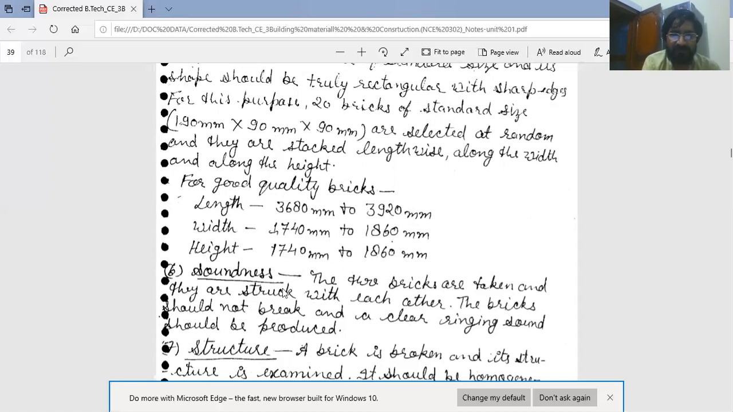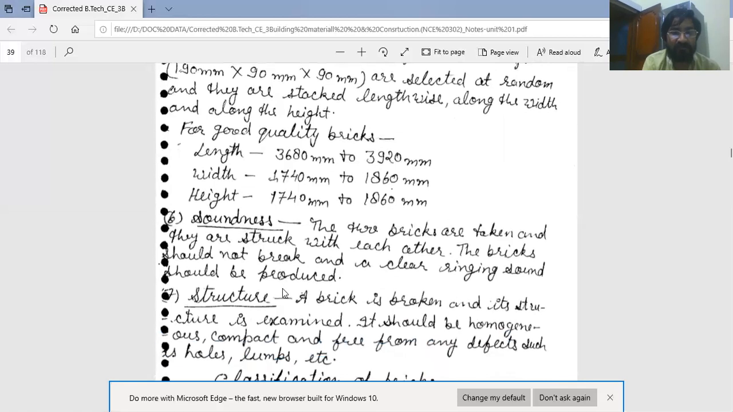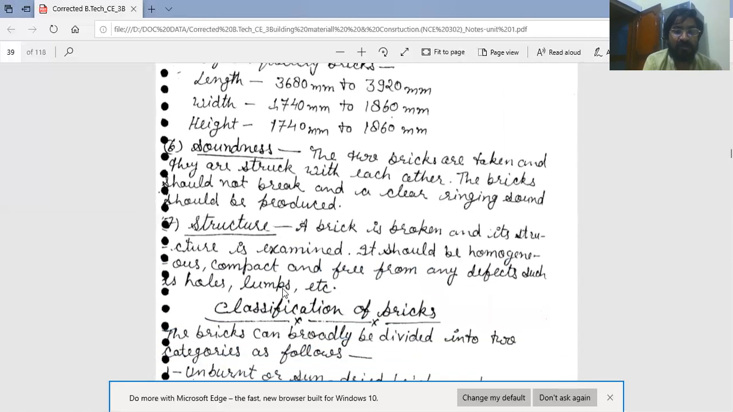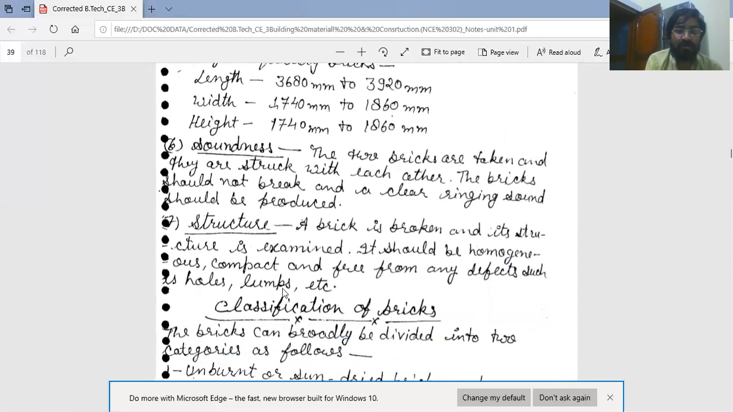Next test is soundness. Two bricks are taken and struck against each other. The bricks should not break and a clear ringing sound should be produced. It means soundness of the brick is good. Sound bricks. And next is structure.